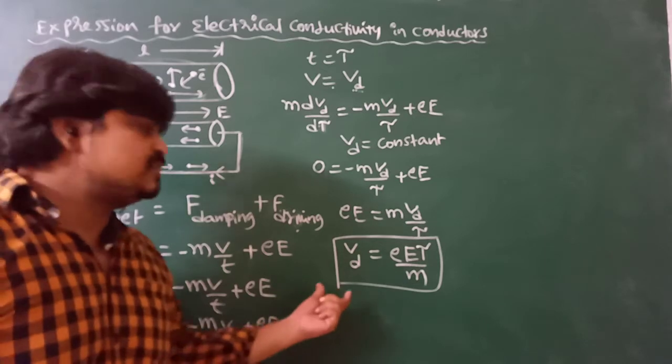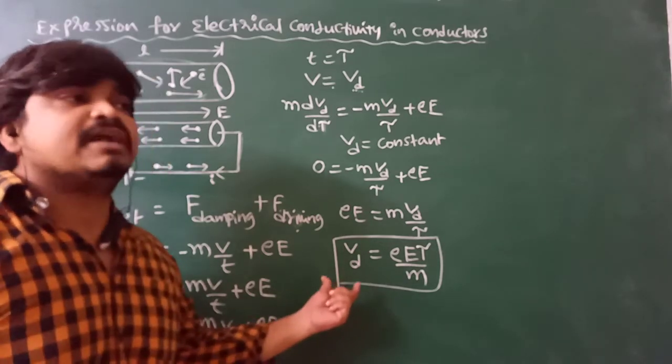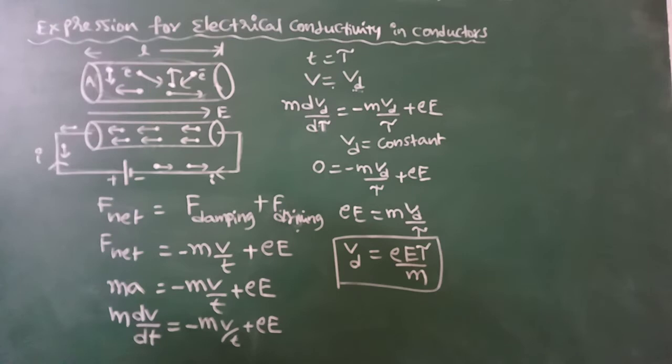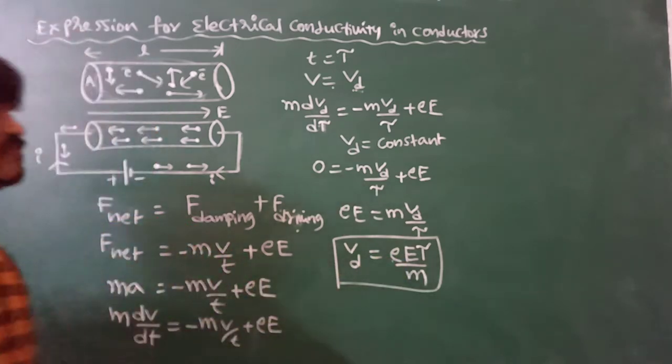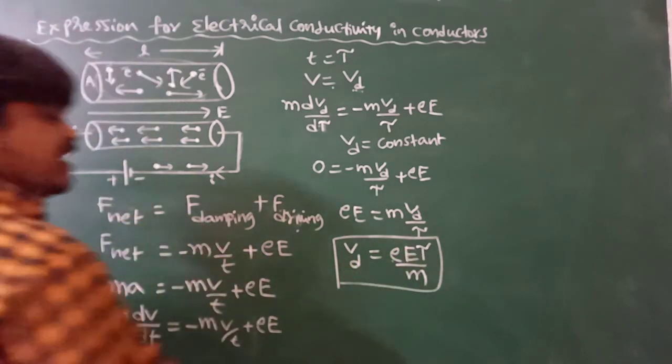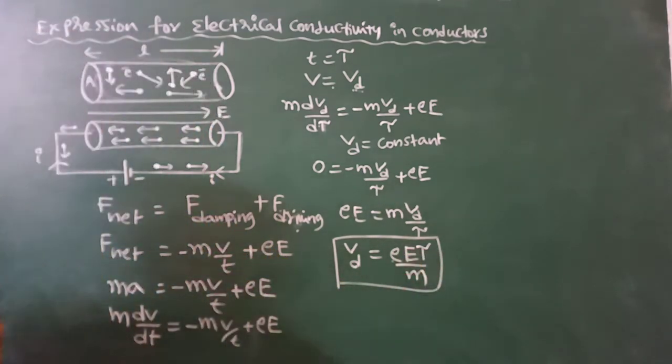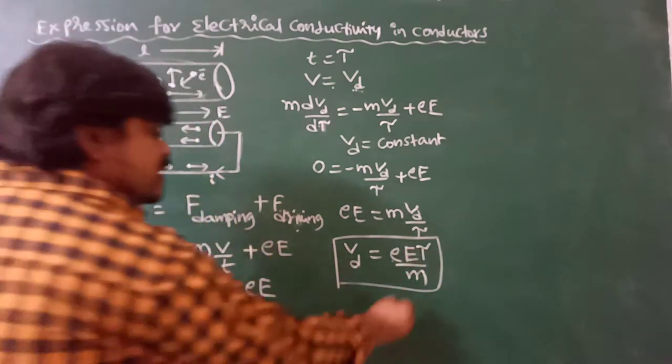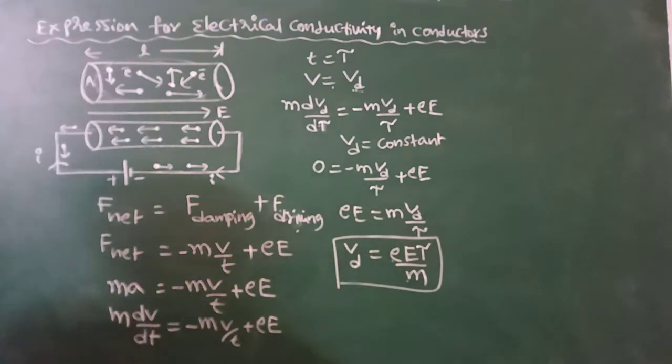Here, small e is the charge of the electron, capital E is the applied external electric field, tau is the relaxation time or collision time, and m is the mass of the electron.